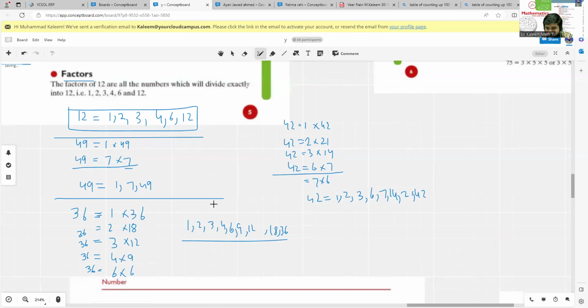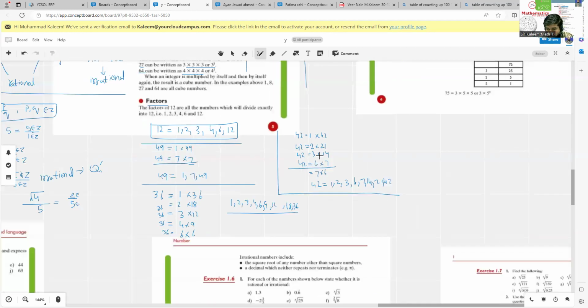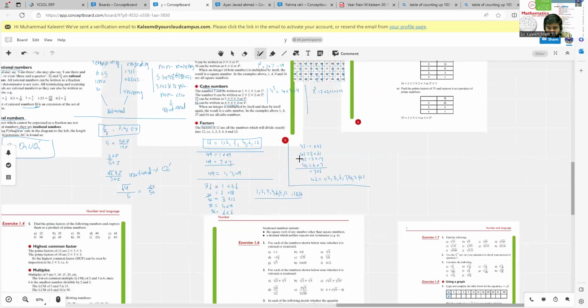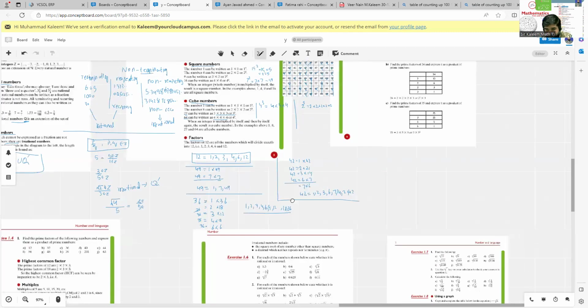This one is a trick to find all the factors of any number instead of checking all the numbers. Like if you want to find the factors of 42, you don't need to check all the numbers after 6, like 7, 8, 9. You don't have to check 11, 12, 13, since 14 is already in the factors. So this trick saves our time. We also have to save our time in the exam, so that's why you have to use the tricks. If you still have any confusion, you can ask in the comment section.